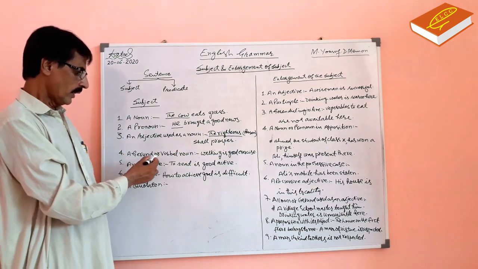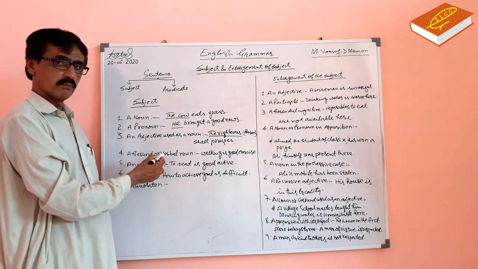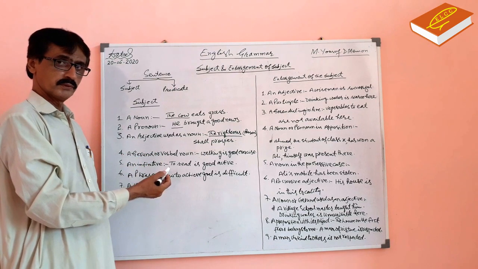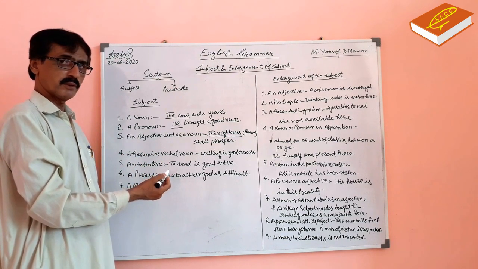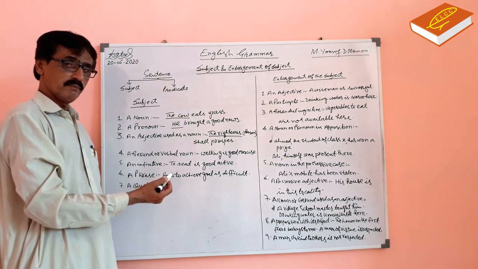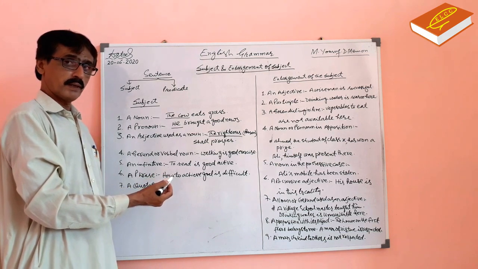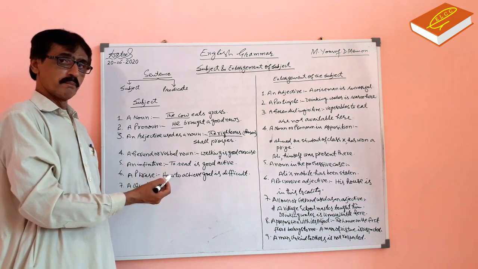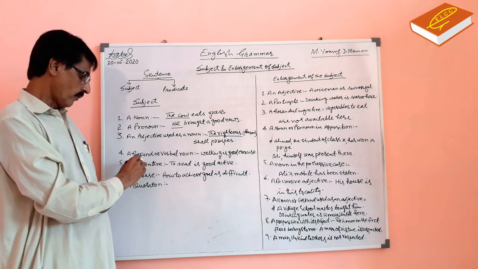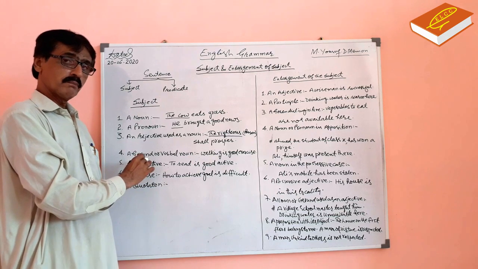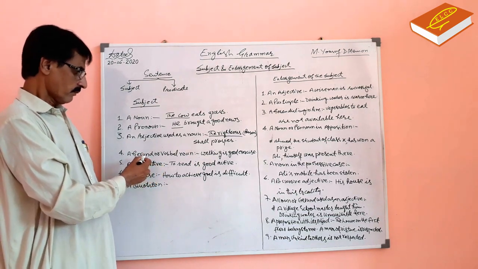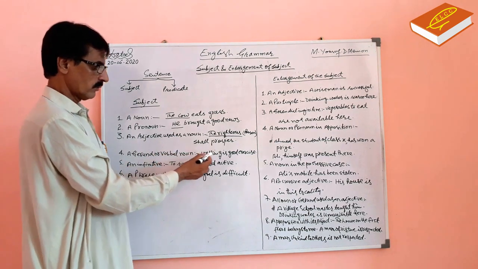Number 4, a gerund or verbal noun. Gerund is ing form of the verb. Ing form of the verb is also a participle, present participle. But present participle is used as a verb, whereas when ing form of the verb is used as a noun, we call it gerund or verbal noun.